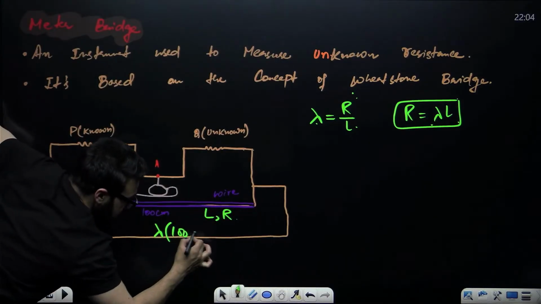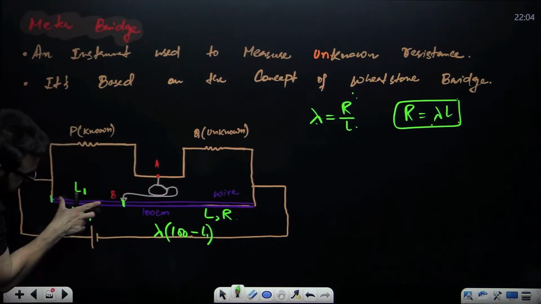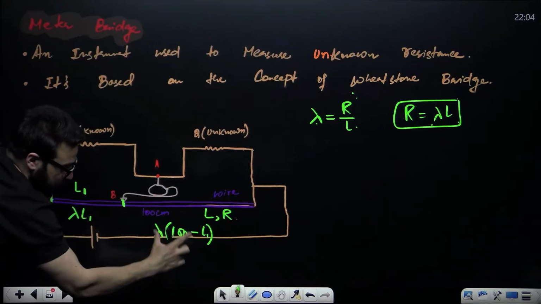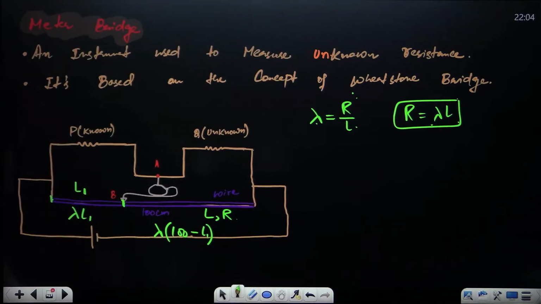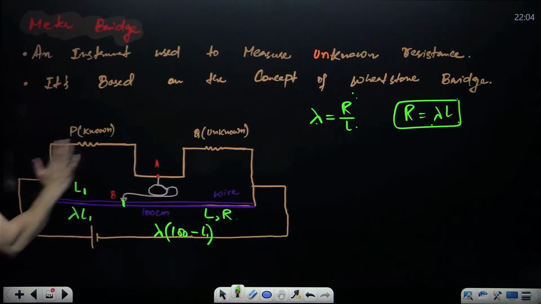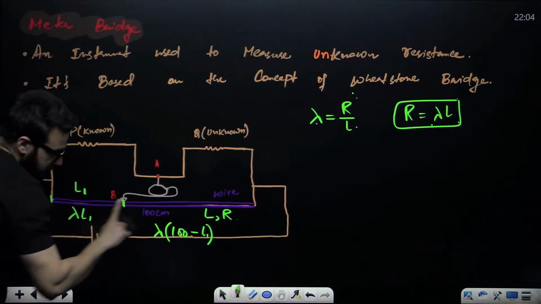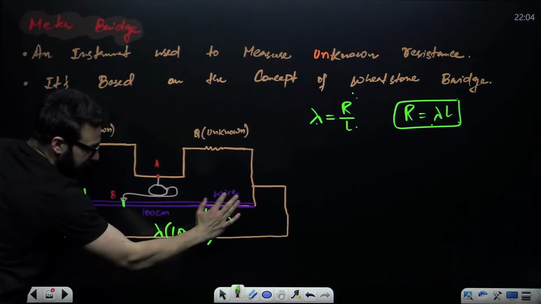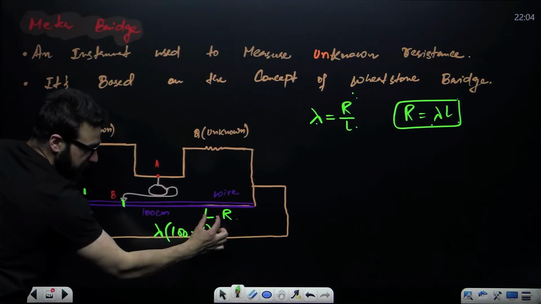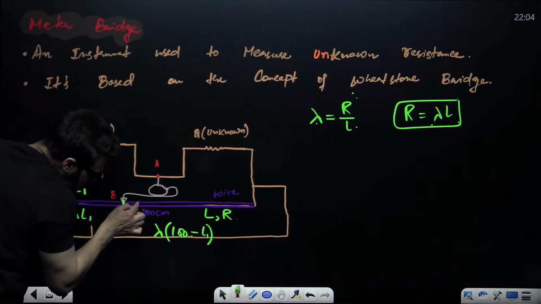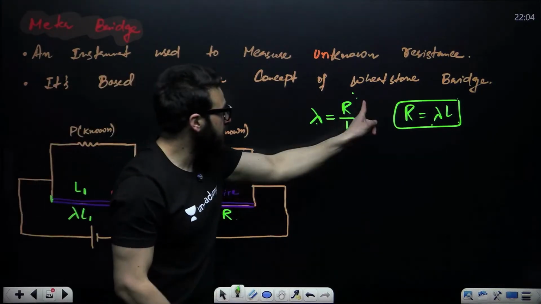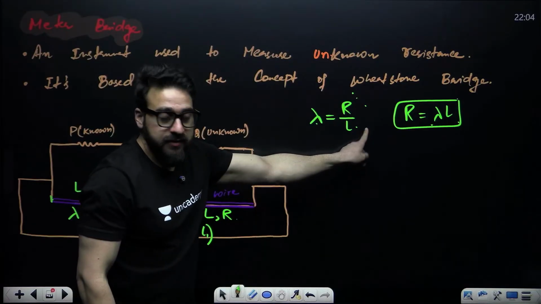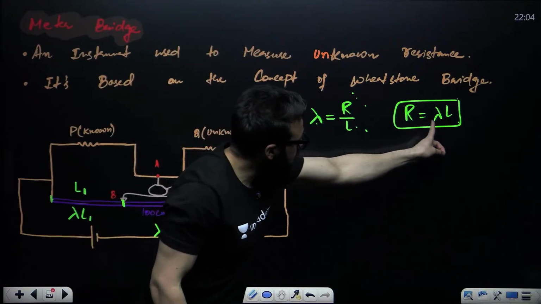That is 100 minus L1, because if this is L, the total is 100. This will be 100 minus L1. Guys, what I'm trying to say is, when it comes to the meter bridge, you have this wire. This entire wire has resistance R and length L. Now, what is the resistance per unit length? That is R divided by L. Here, the resistance will be lambda into L.